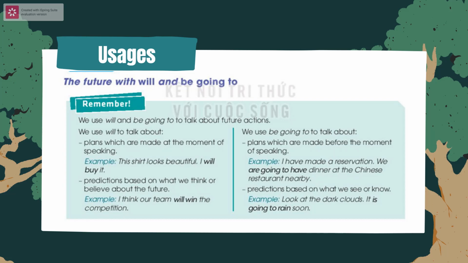For example, looking at the example below, the identifying sign here is the verb think, so we use will win in this sentence: I think our team will win the competition. Yet she or he just thinks his team will win the competition.